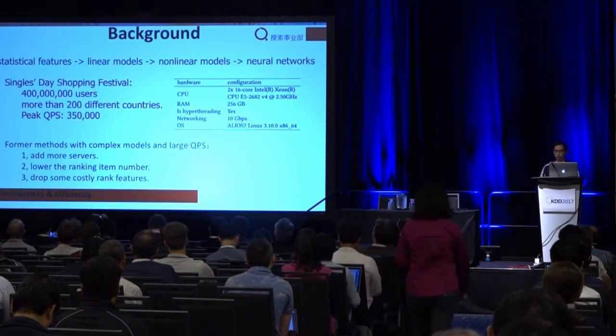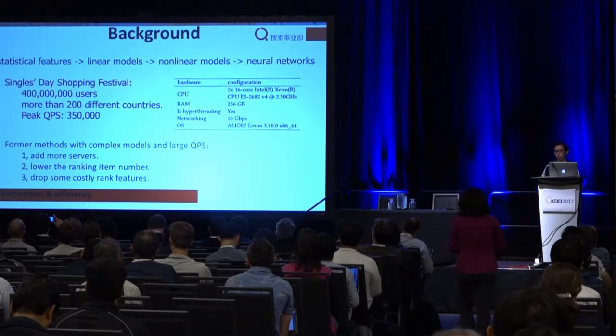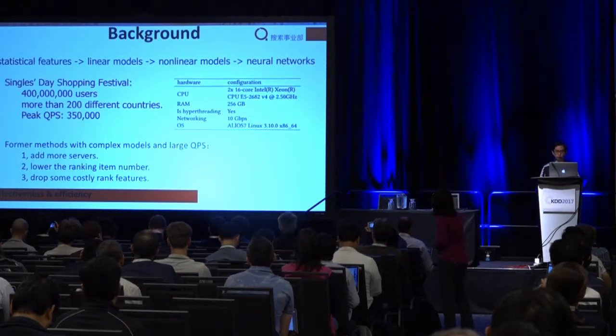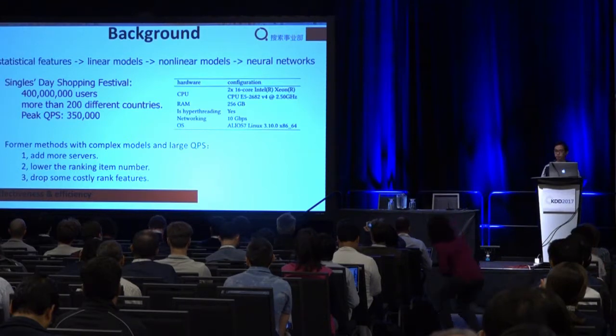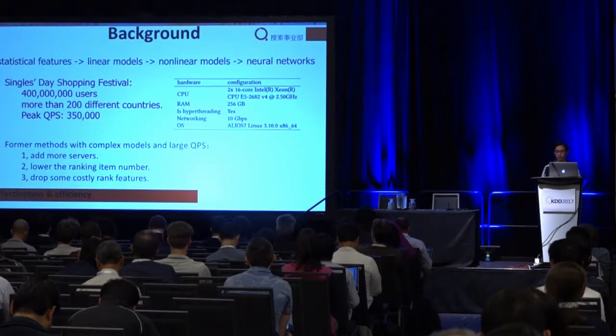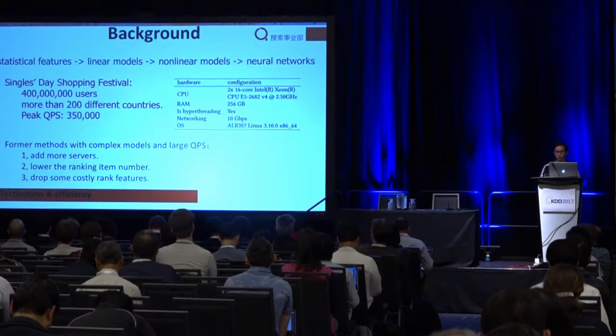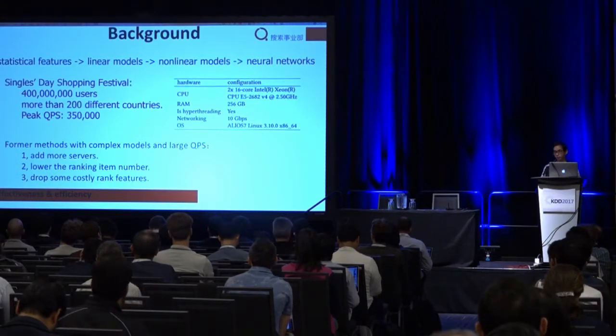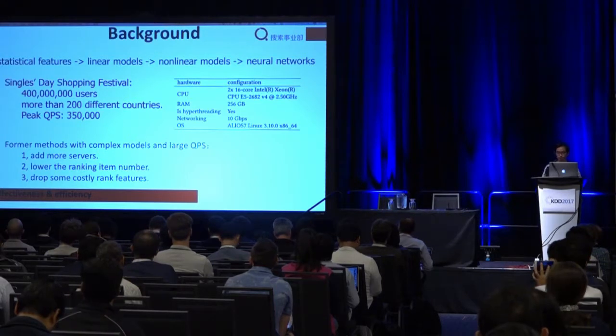So coming to our scenario, Taobao search, the e-commerce search engine, and maybe the biggest. I want to make our problem more clear. To improve the ranking performance, we are trying to add more and more features and more and more complex features. From statistical features to model-based features, from linear models like logistic regression to non-linear models like GBDT and neural networks.